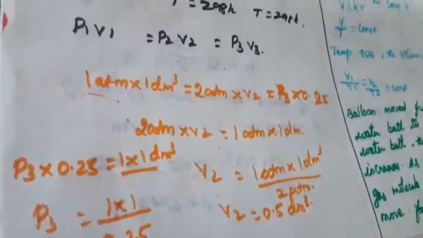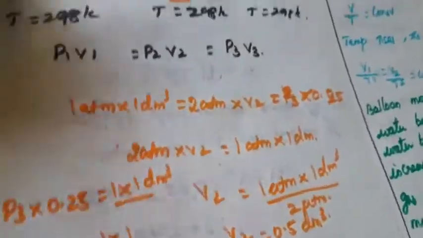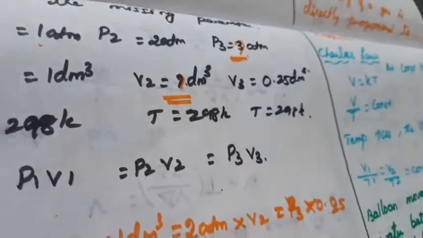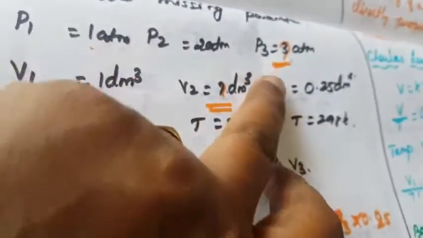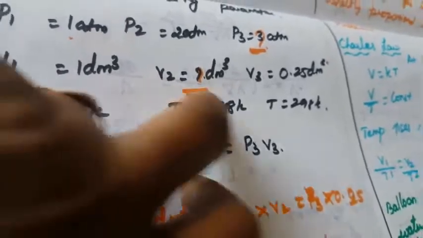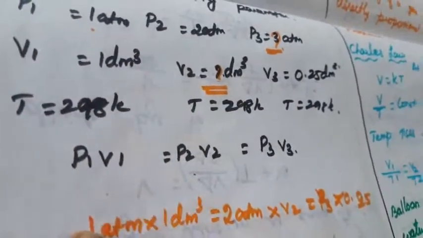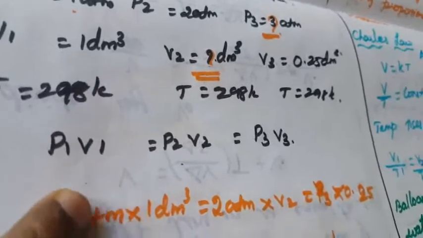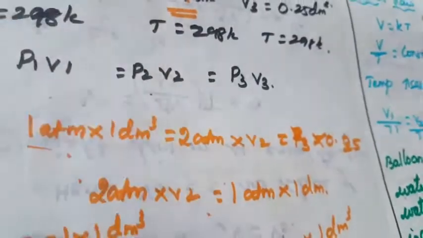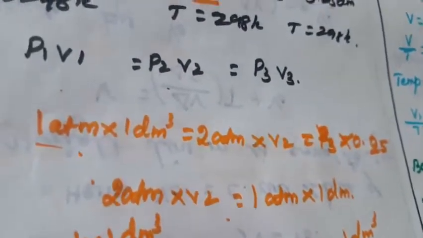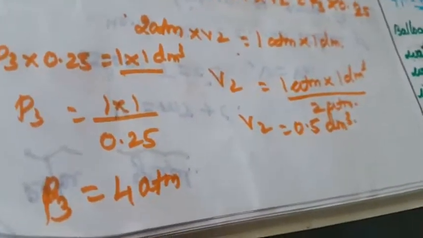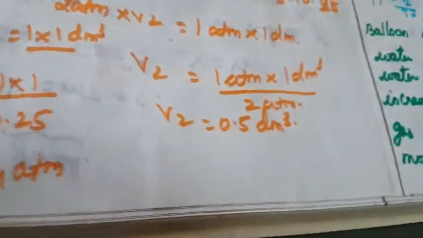Okay, this is the missing parameters of this given. Find the missing parameter. The P1 is already given as 1 atmosphere, and P2 is equal to 2 atmosphere. P3 is not given, that is the question mark. V1 is equal to 1 decimeter cube. V2 is the question mark. V3 is equal to 0.25. Substitute all those values. What is the formula? P1 V1 is equal to P2 V2 and P3 V3. First we are comparing P1 and P2, then P3 and P1 V1. So that is comparing the two given values. So the P3 value is 4 atmospheric pressure, and V2 is 0.5 decimeter cube.